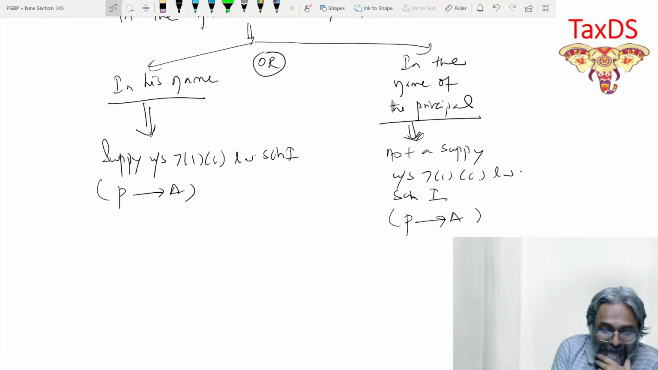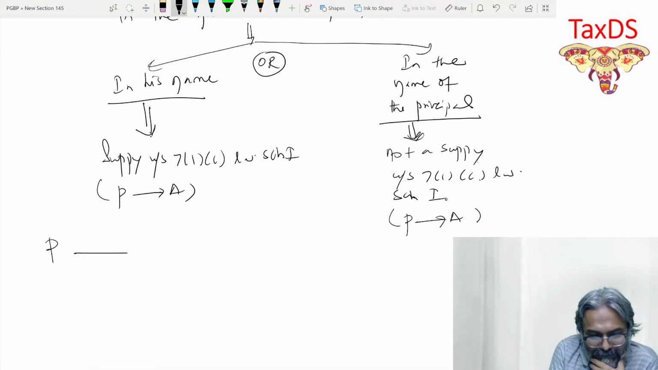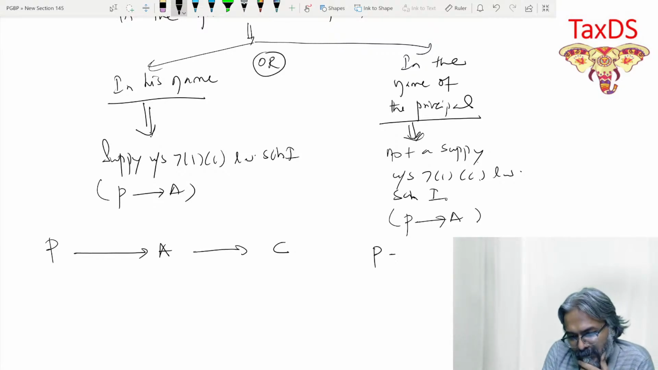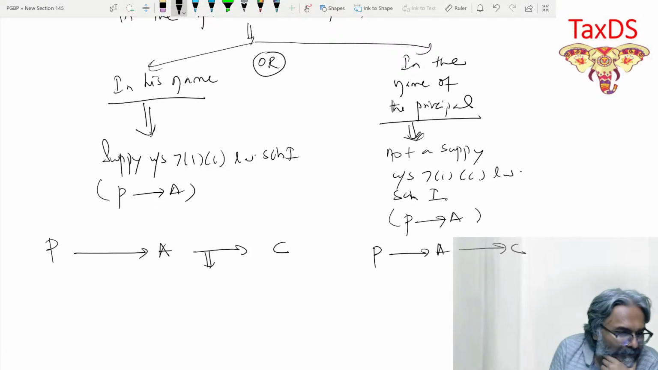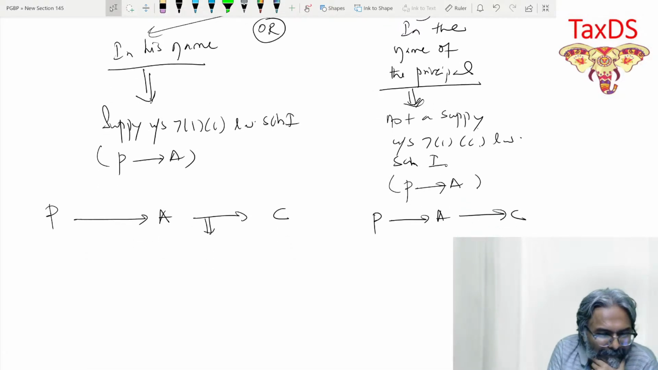Perfect. Now, if that is the case, students, now you tell me how the things would be considered from principal to agent, agent to customer. Here also, principal to agent, agent to customer. Now, agent to customer, students, in this context, everyone would be clear. You tell me first. Over here, this is the first one.